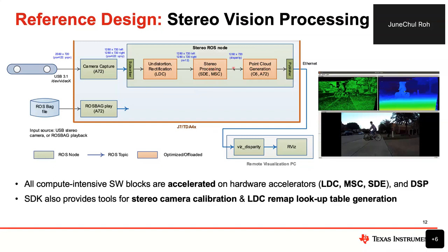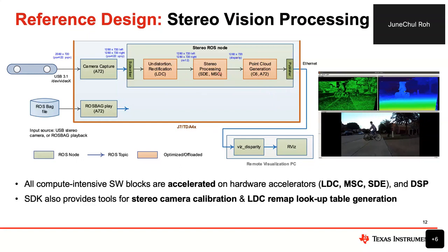The stereo engine publishes, as you can see on the right side of the figure, the upper left one is the confidence map, and the upper right is the disparity map. From this information, we can generate the XYZ point cloud information for each pixel, right? So this can be done on the C66 DSP or ARM core right now. And then this is the ROS driver.